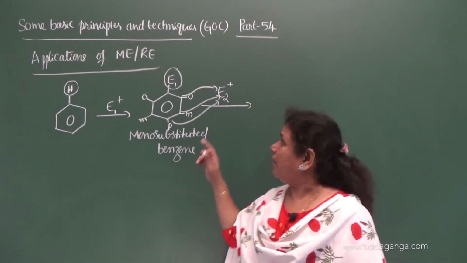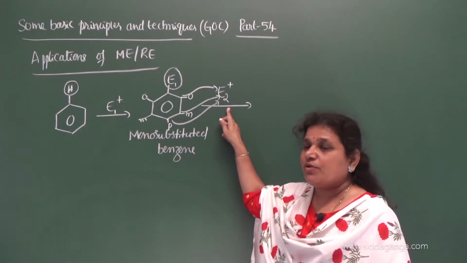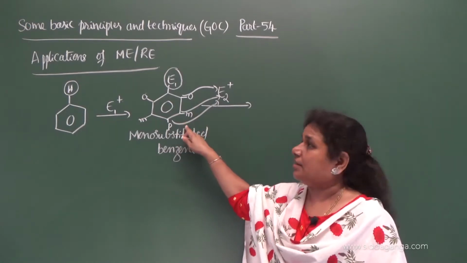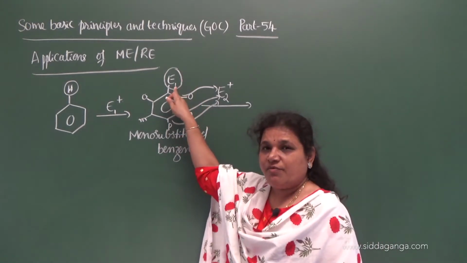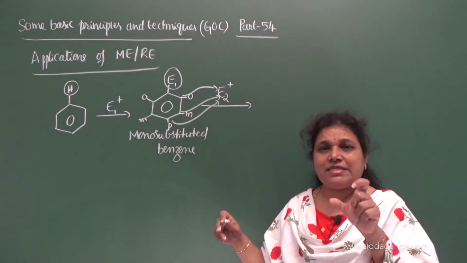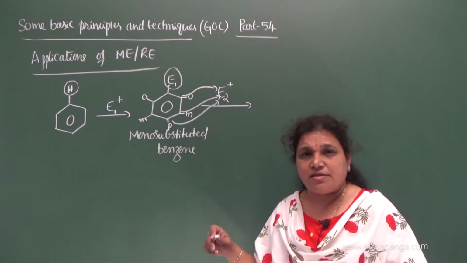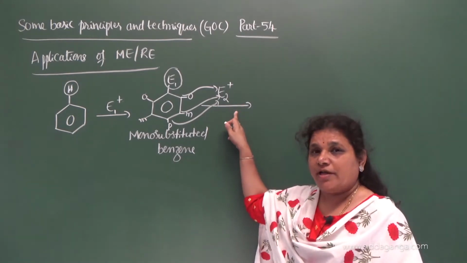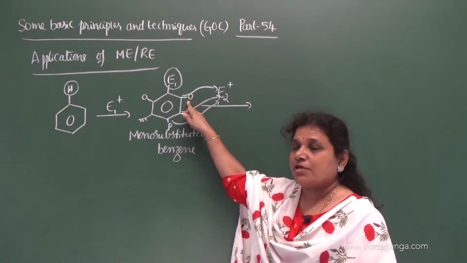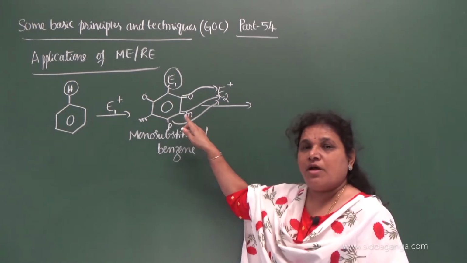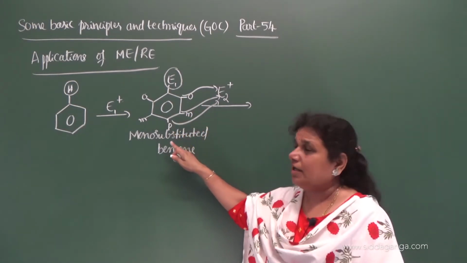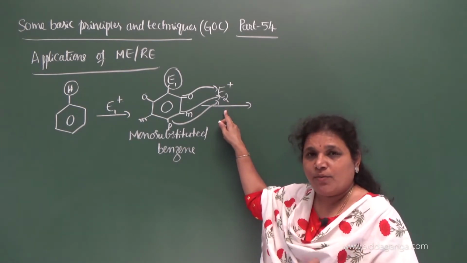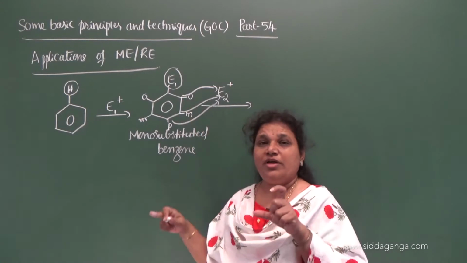So E2 gets substituted either at ortho, meta or para, and that is directed by E1. The substituent group which is already present on the benzene ring directs the incoming electrophile either to the ortho position, the meta position or the para position. And where the second electrophile should get substituted is decided by E1.